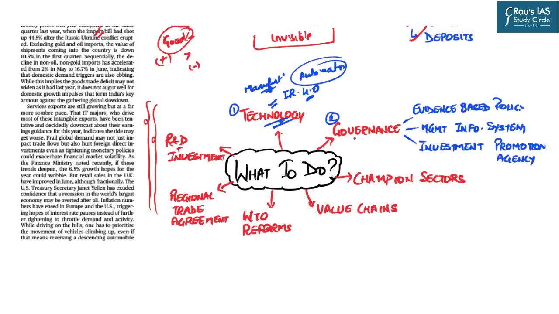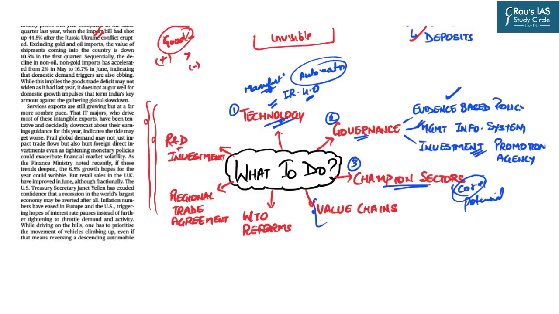Second, India should also lead certain governance oriented reforms. For example, not the incremental approach but evidence based policy formulation must be focused on. Management information systems should be strengthened, and the investment promotion agency must be supplied with adequate resources so that it can promote, sustain and significantly increase India's brand value. Special focus should be given to the champion sectors because they are the core of any economy and they have huge potential. For example, the infrastructure sector. They form the backbone of economic development.